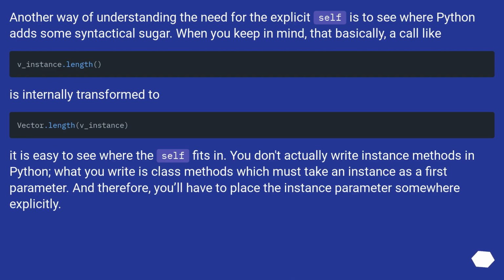Another way of understanding the need for the explicit self is to see where Python adds some syntactical sugar. When you keep in mind that basically, a call like this is internally transformed too, it is easy to see where the self fits in. You don't actually write instance methods in Python, what you write is class methods which must take an instance as a first parameter. And therefore, you'll have to place the instance parameter somewhere explicitly.